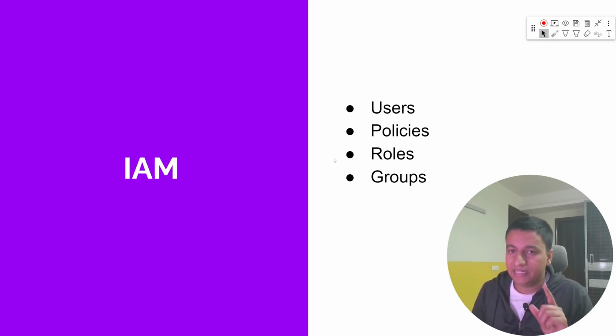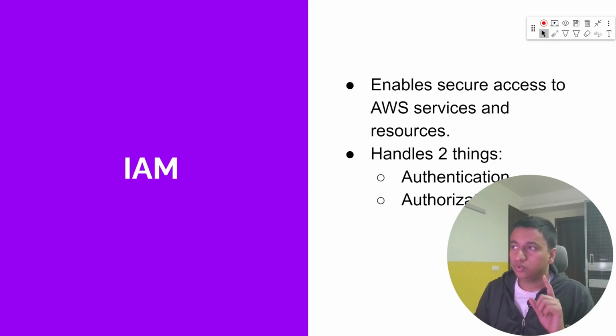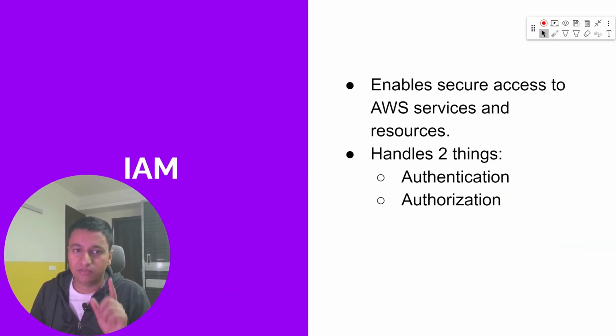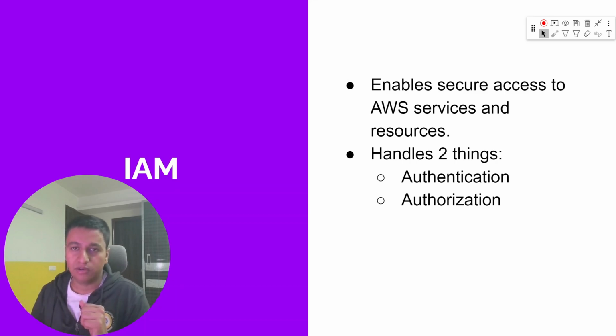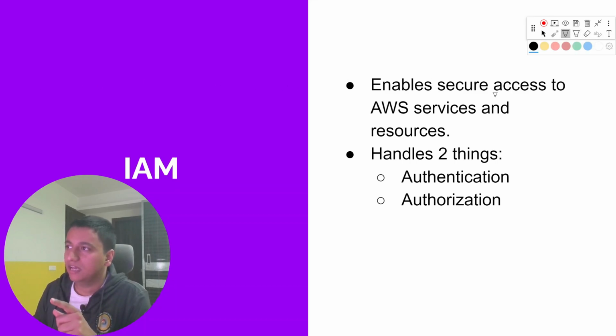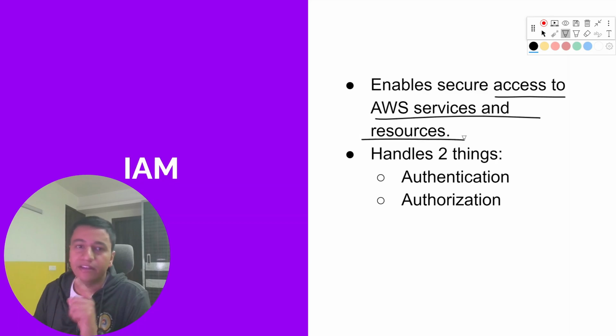So let's first understand what IAM does. IAM is used to give access to other AWS services. For example, let's say I have my AWS account, and I'm working with some developer who needs access to an S3 bucket. I can provide him access through the IAM service, as it enables secure access to AWS services and resources.